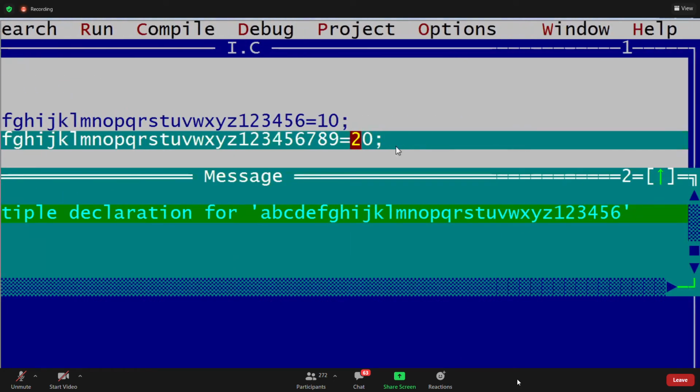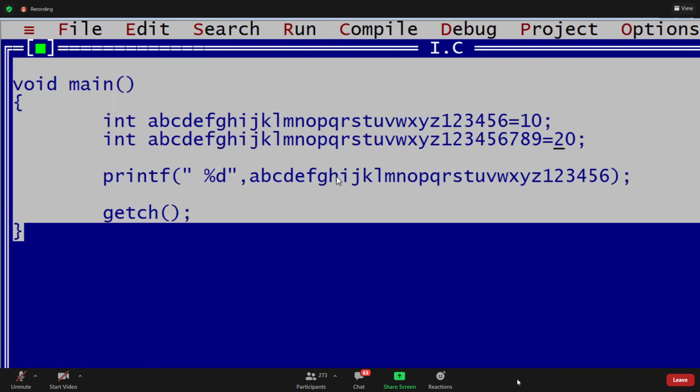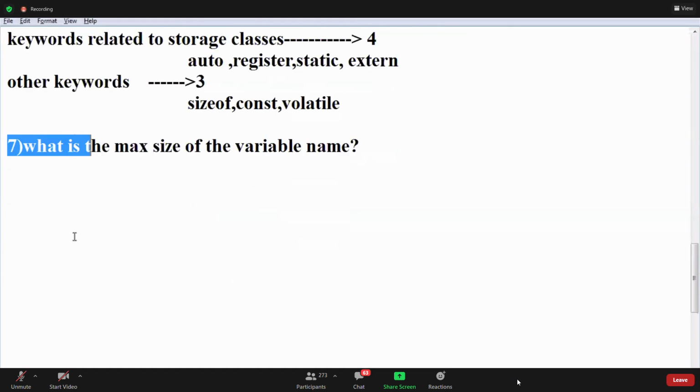A to Z, 1 to 6. Both variable names are the same. That's why it is giving an error. Same scope, we can't declare two variables with the same name, right? This is an error. What is the max size of a variable name? 32 characters only.